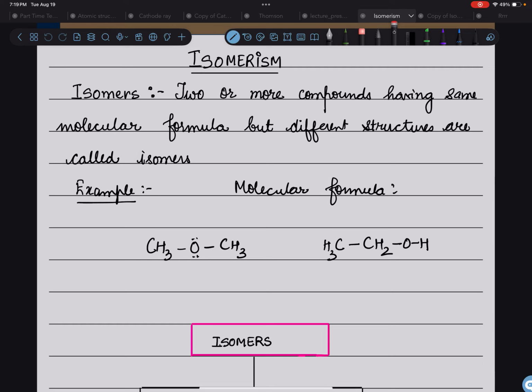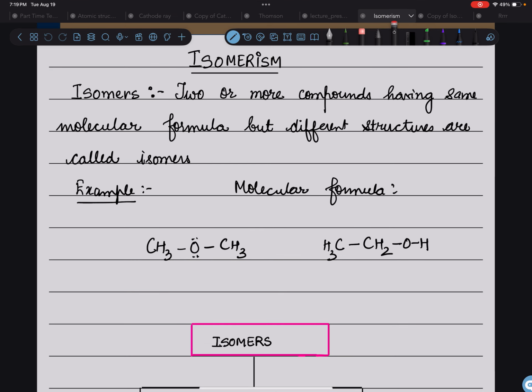Dear students, we are going to discuss isomerism. Particularly, our focus would be on the isomerism of alkanes. So first we will try to understand what is the meaning of isomers. Isomers are those compounds which have the same molecular formula but different structures. And those differences in the structure may be because of several reasons, right?